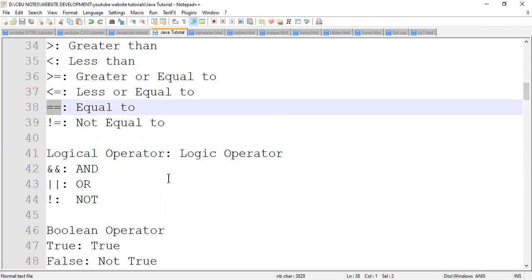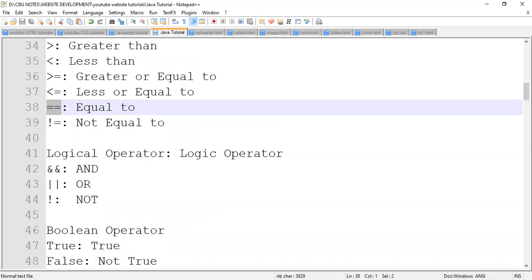And then there's also logical operator. For logic, we'll be using symbols. For example, we want to combine certain things that A is equal to B, and also this is equal to something, for something to happen. There are times where I will say, for me to execute this, I need Peter and John. So there will be a combination of two things, two conditions. Peter must be true and John must be true.